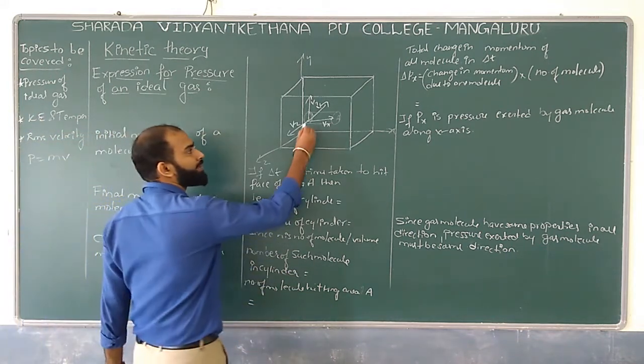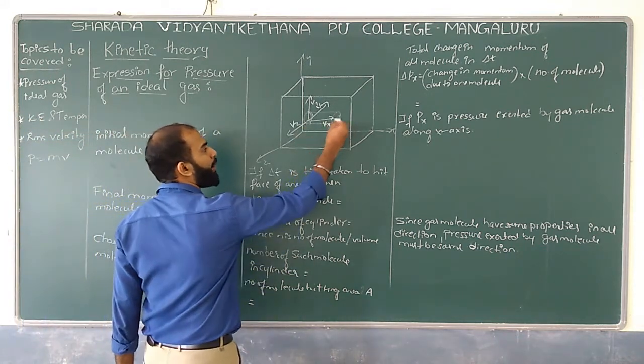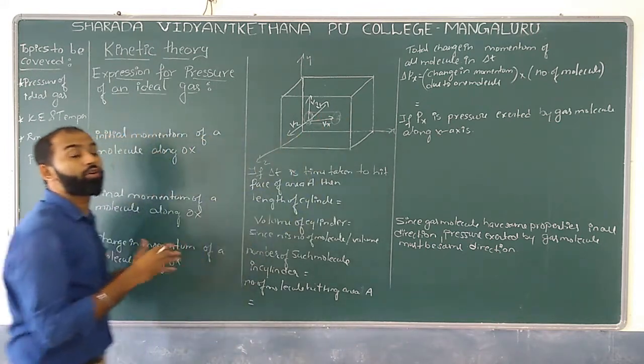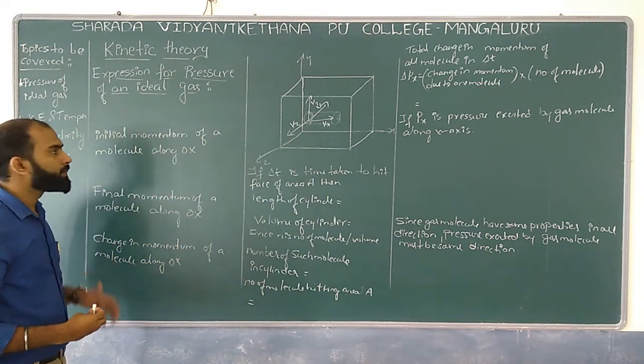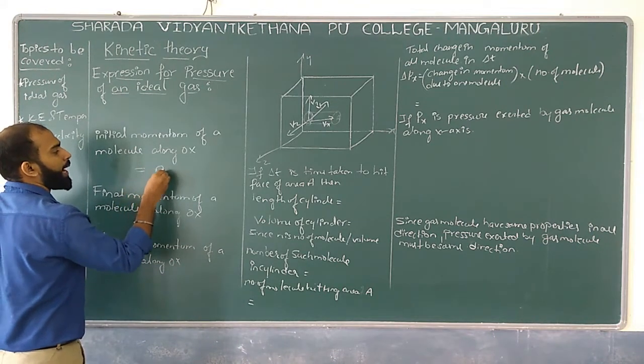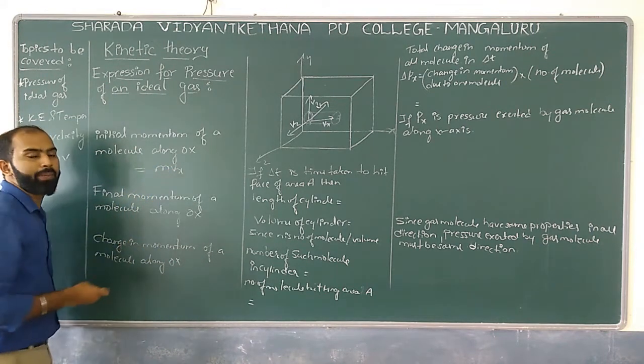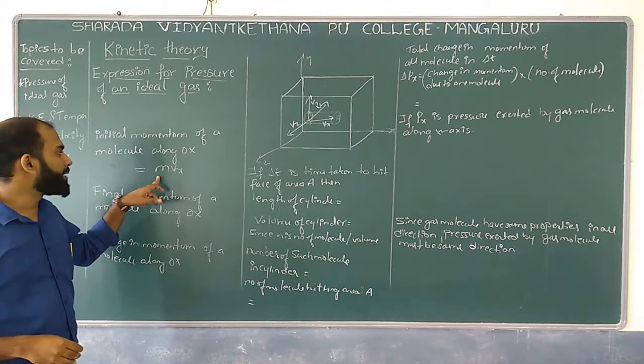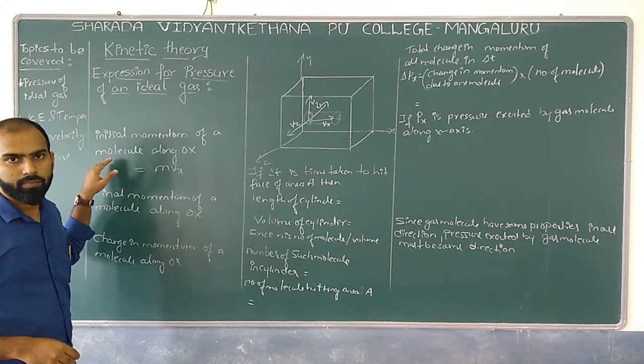If I take this point as O and this the x-axis, the initial momentum is m into vx, the mass into velocity.